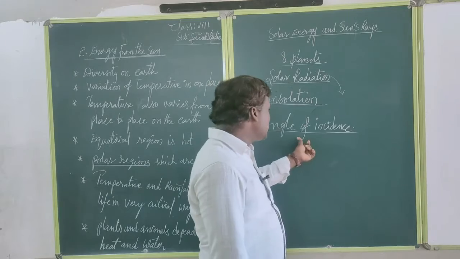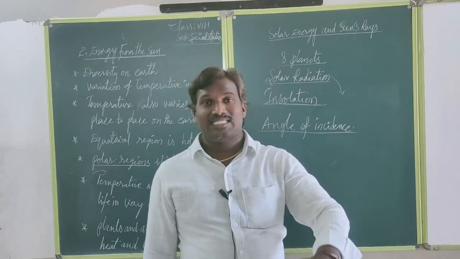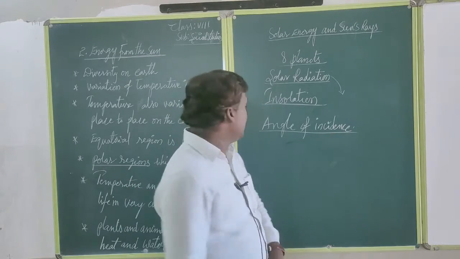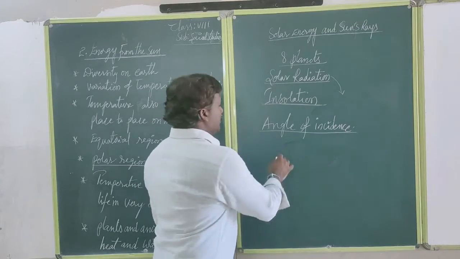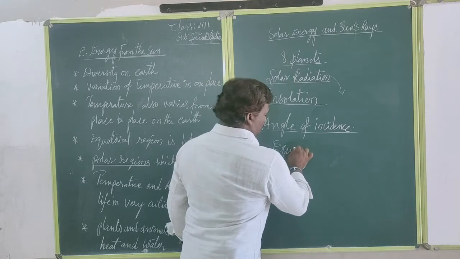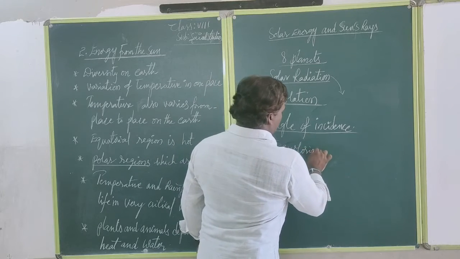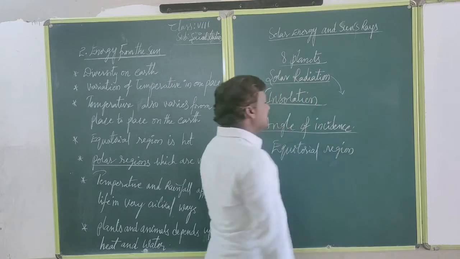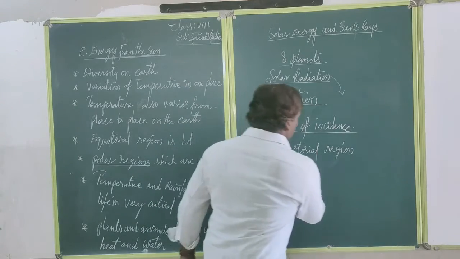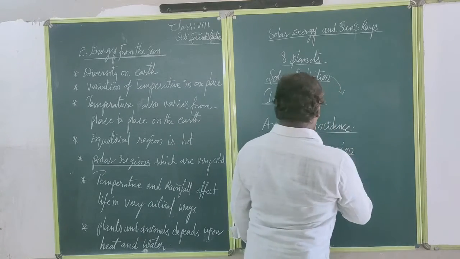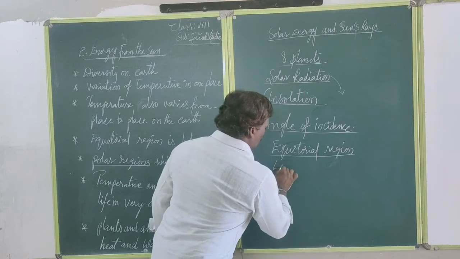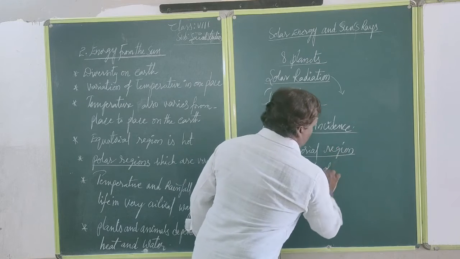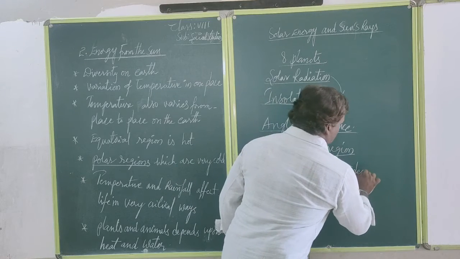When the angle of incidence is low, it means more temperature. In the equatorial region, the angle of incidence is low. Am I correct or not?